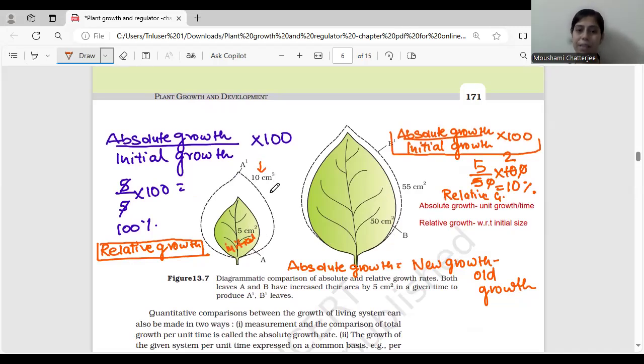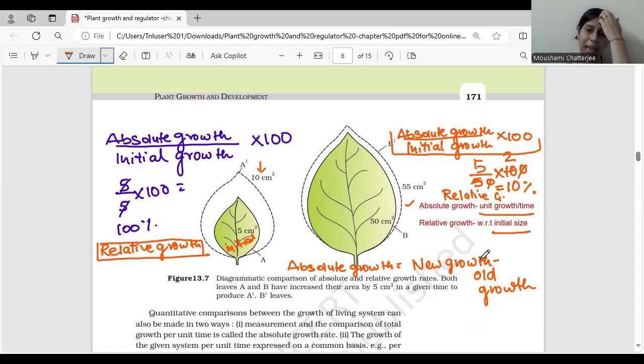In the absolute growth, it is the unit growth per unit time. However, the relative growth would be with respect to initial size. Always remember, absolute growth is the unit growth per unit time.